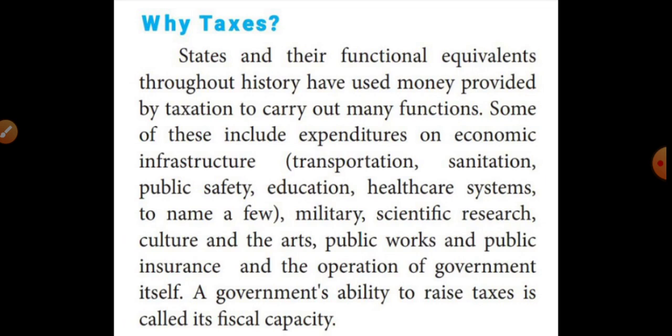Through all these areas the government has spent the money. So the government collects the taxes and spends the money on all these areas, improving education, public safety, healthcare system, the culture of the state, and public works. These are the things the government does through taxation.